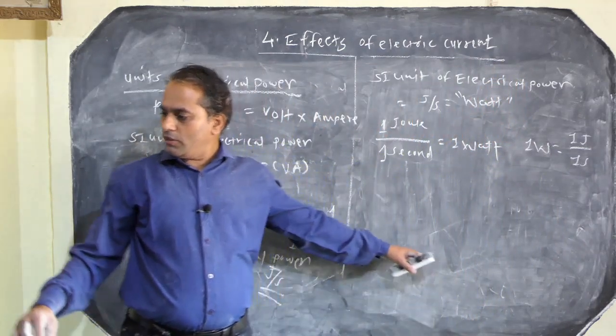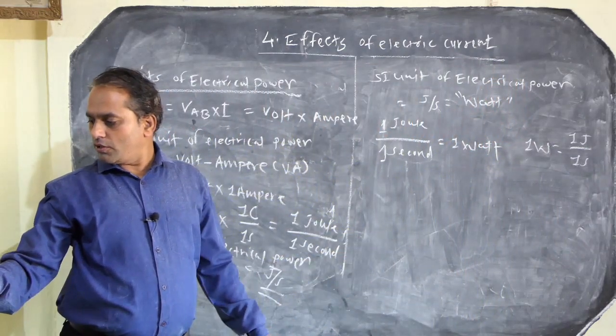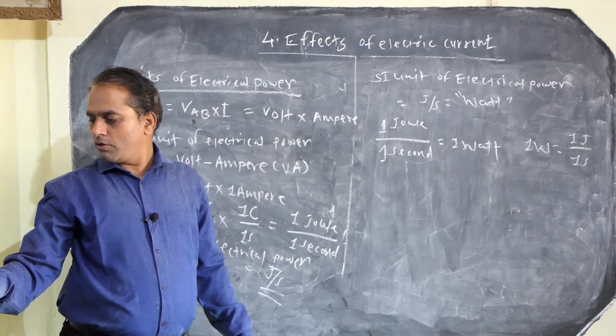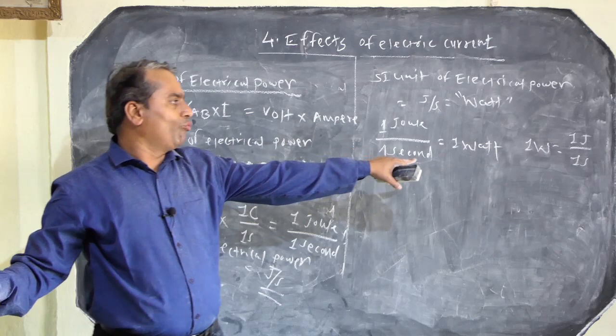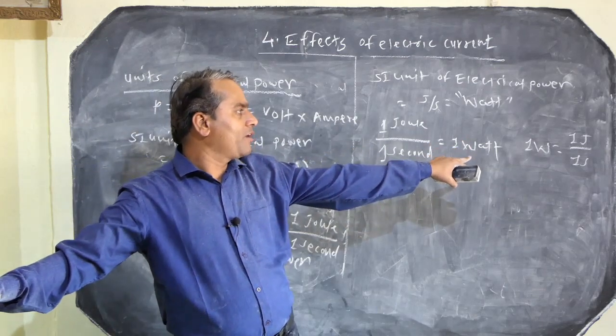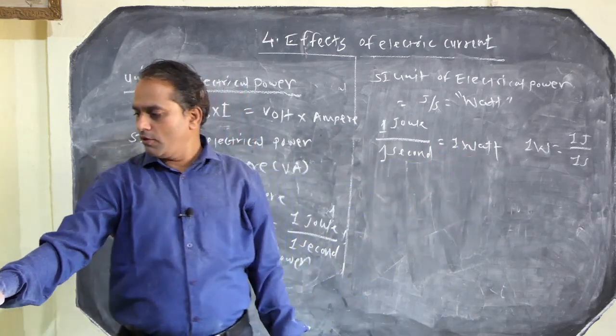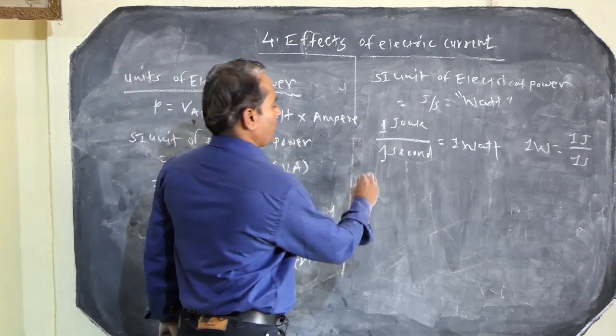So this is the unit of electrical power, the watt, and 1 watt equals 1 joule per 1 second.